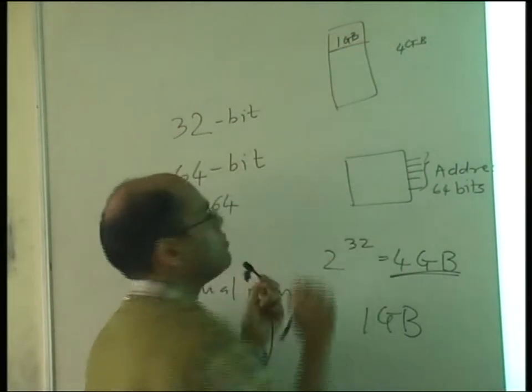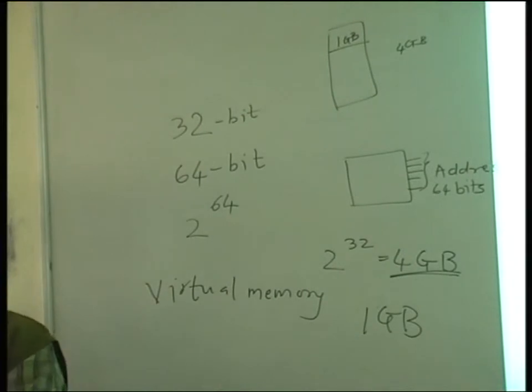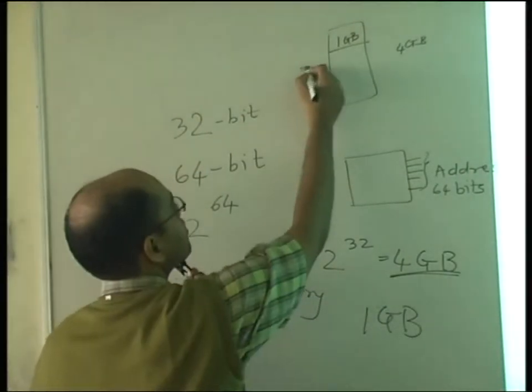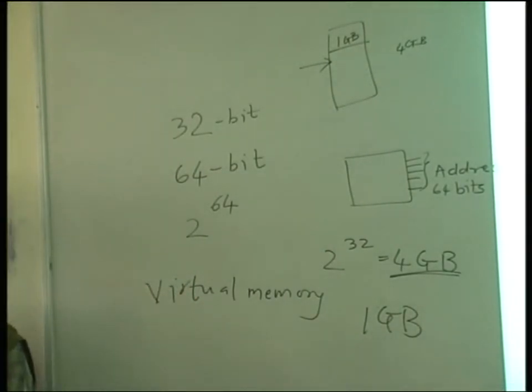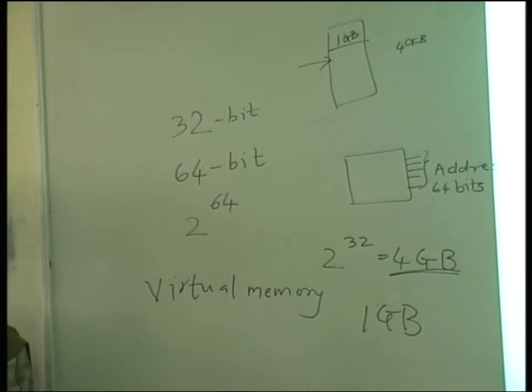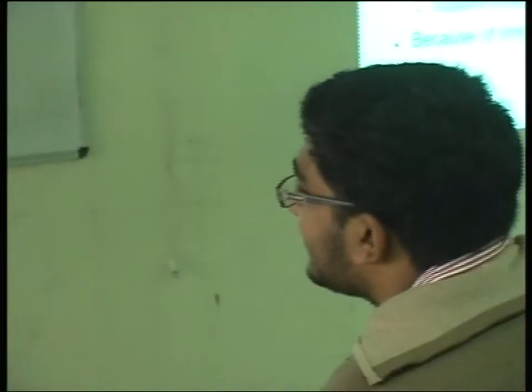The rest of the memory is not there. So whenever the processor accesses this memory and goes beyond 1 GB, what will happen? It will hang, but we don't want that, so the system should not hang. So the OS should do something now.